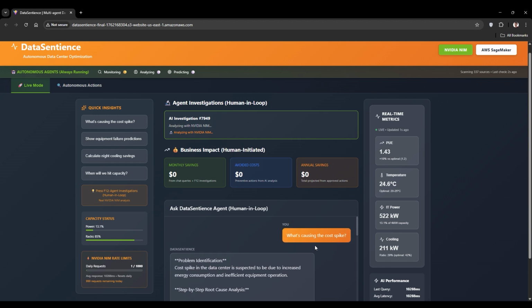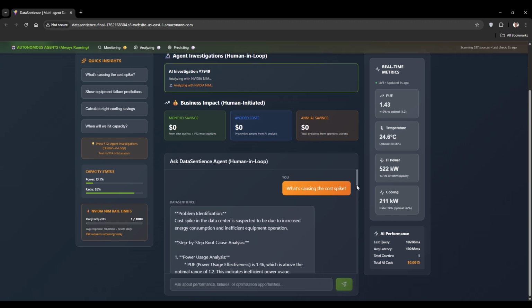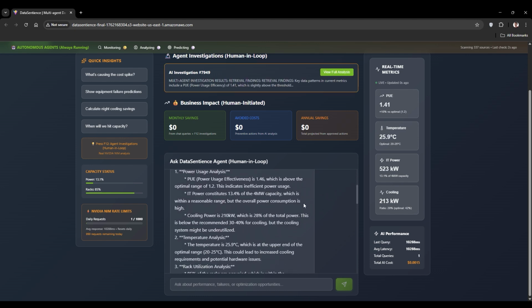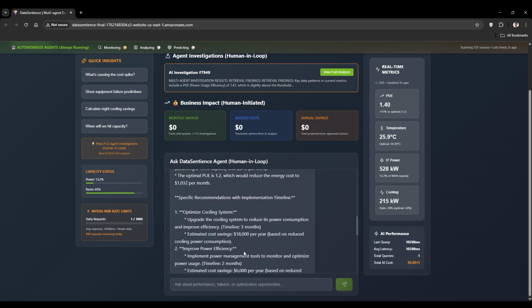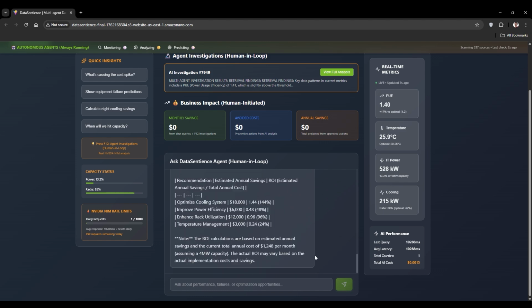So you see here that NVIDIA NIM has replied with root cause analysis for what is causing a cost spike. And that includes analysis of all of the key metrics, including power usage, the cooling, electricity consumption, and so on. And it also recommends some next steps.